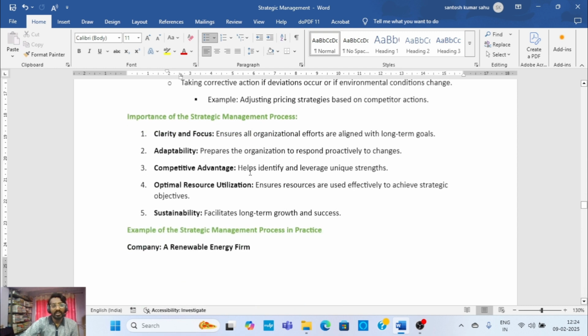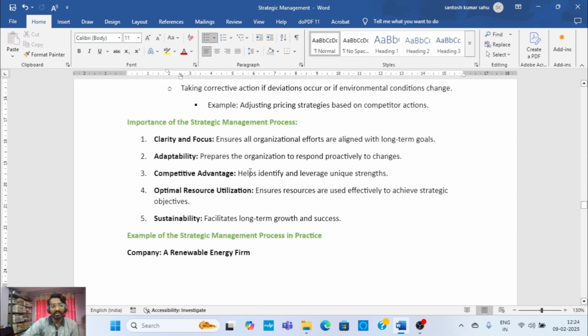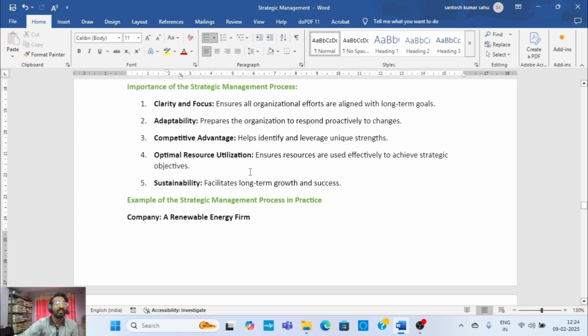Next, let's discuss the importance of the strategic management process. First of all, clarity: it enables us to focus on where we have to focus. We get a proper image of how the organization's efforts are aligned with long-term goals. Second, adaptability: it prepares the organization to respond proactively to changes.